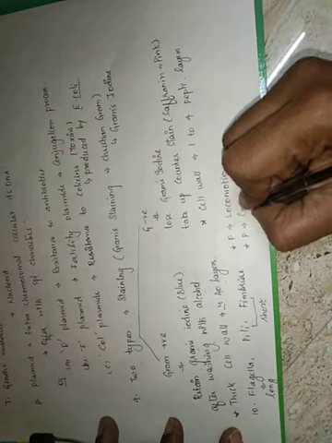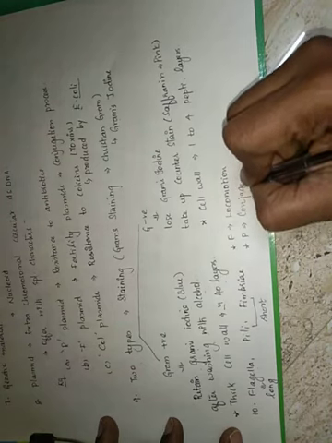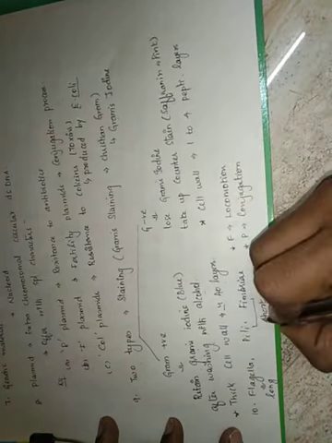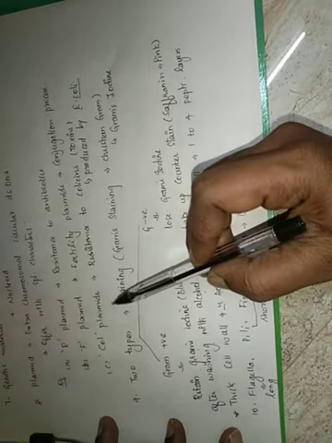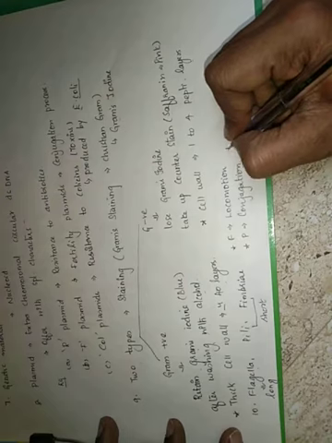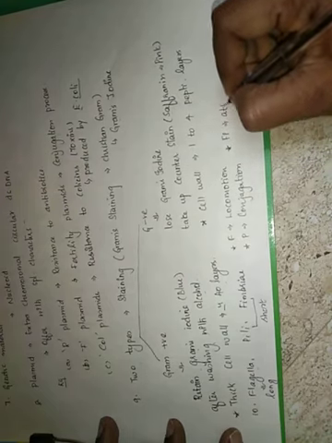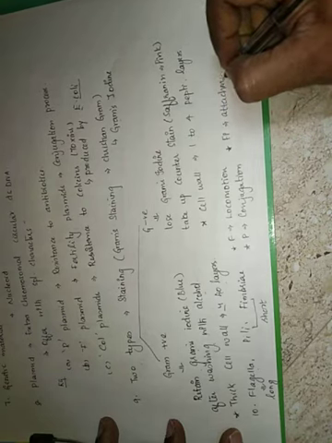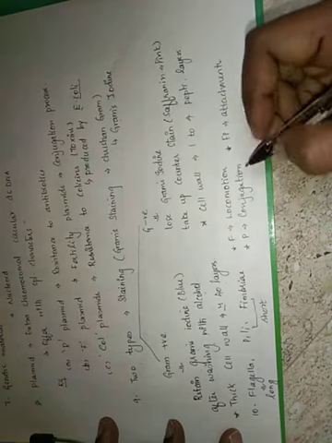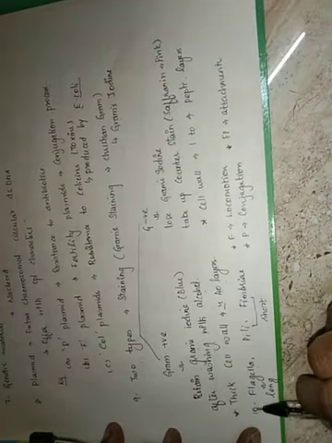Pili help in the conjugation process. Pili formation happens only in bacteria that contain F plasmids. So it helps in the conjugation process. And fimbriae help in attachment to surfaces. So these are structures present externally to the cell wall.